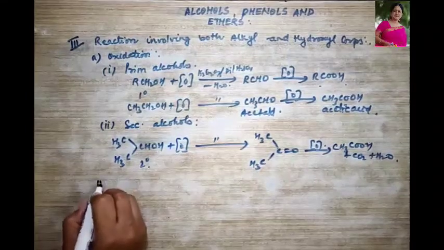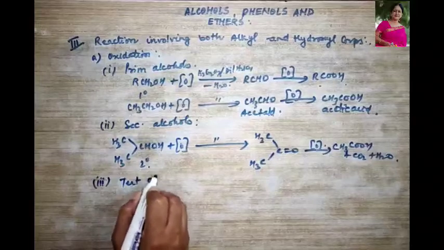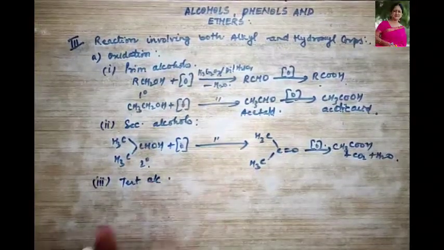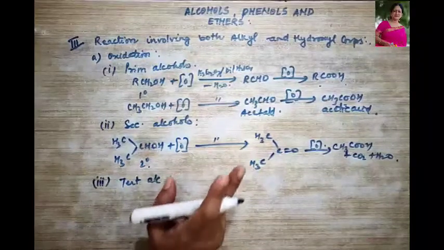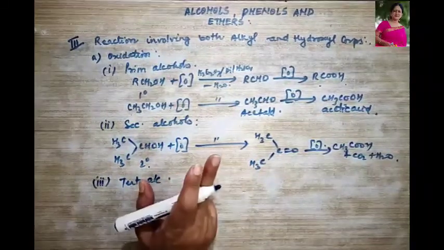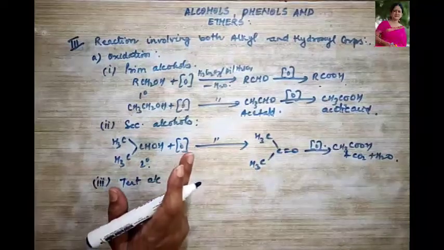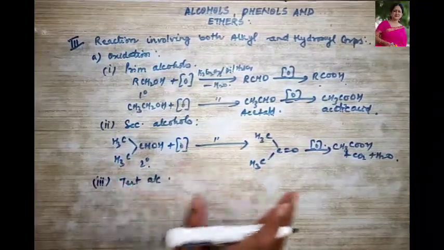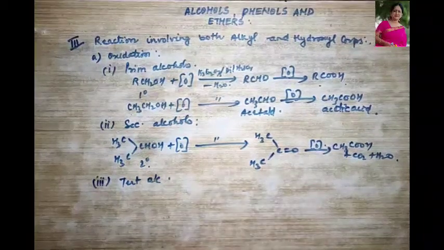Now let us talk about tertiary alcohols. Tertiary alcohols are not oxidized by alkaline or neutral permanganate, but they readily get oxidized by acidified permanganate or K2Cr2O7, and they give a mixture of ketones and carboxylic acids.